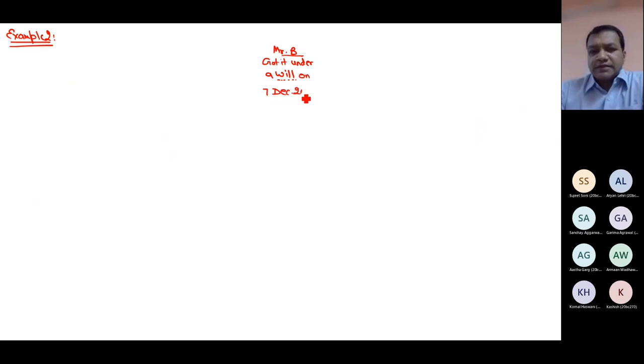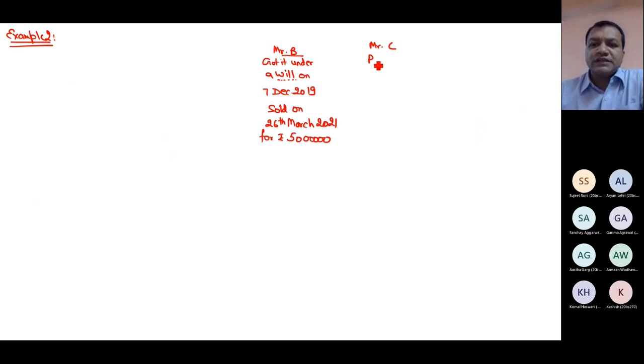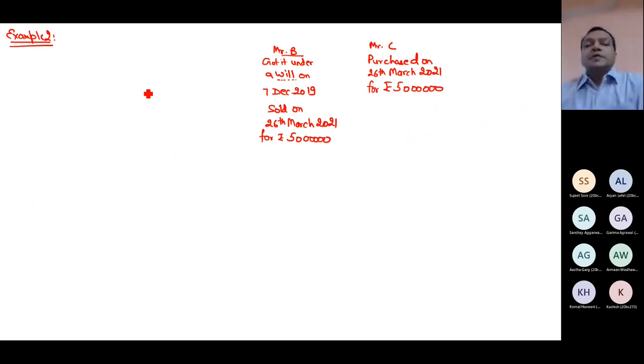7th December 2019. Sold it. I sold it now on 26th March 21 for 50 lakh to C. So Mr. C purchased it on, of course, 26th March 21 for, of course, rupees 50 lakh. Mr. B, then Mr. A.